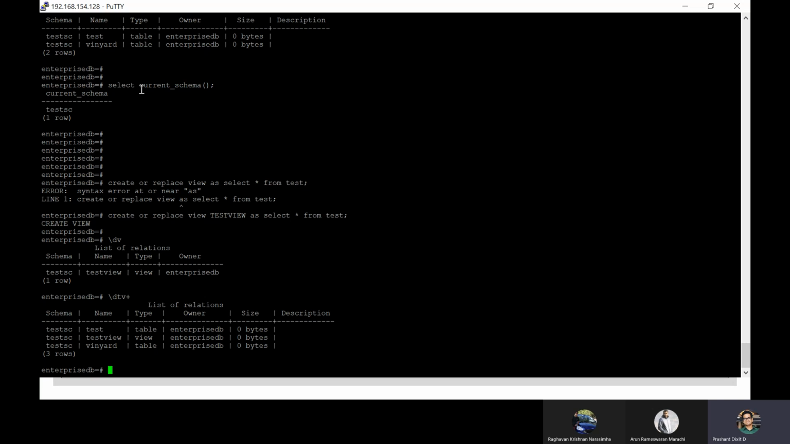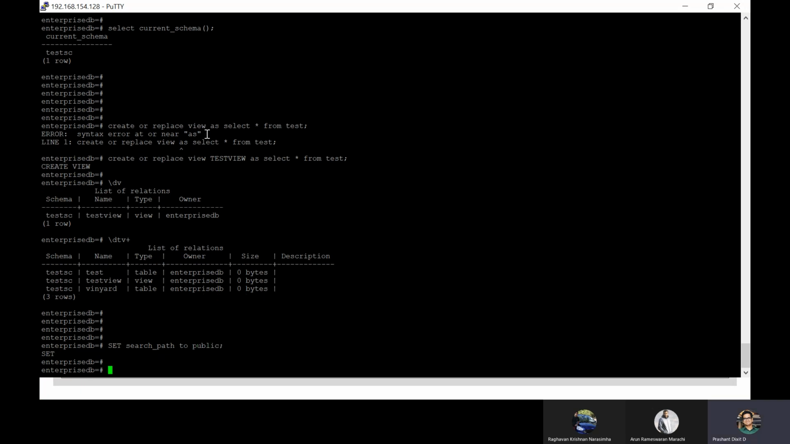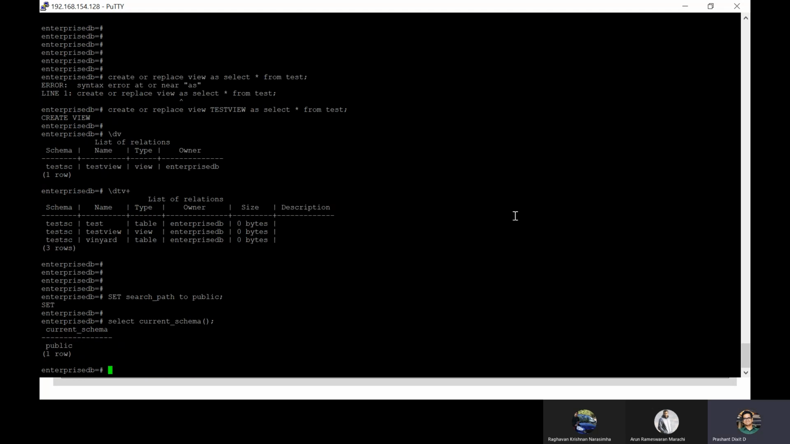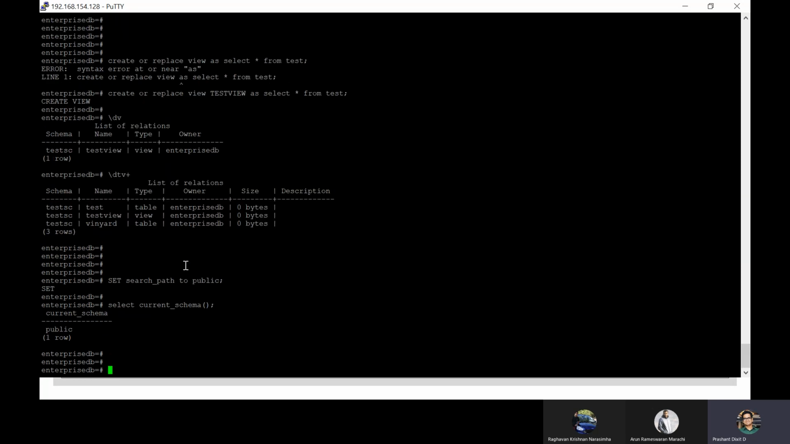Now, if we want to set it to public, we need to switch to a different schema. Set search_path to public. It's set. And how can you check that? Select current_schema. Okay, we are connected with public. After switching, we saw it as test schema, but once we set it using search_path and go back to public as a schema, now we have got public.